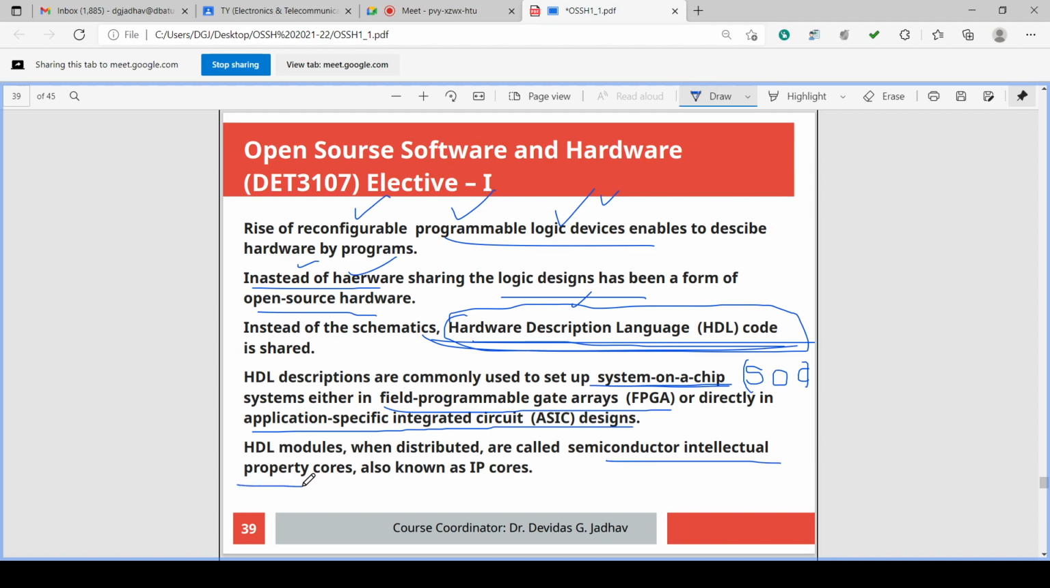Semiconductor intellectual property core, or it is also known as IP cores.